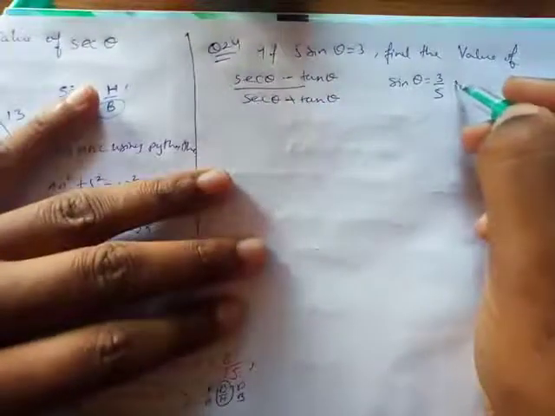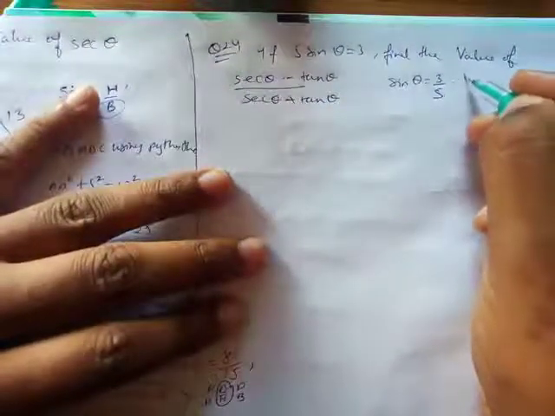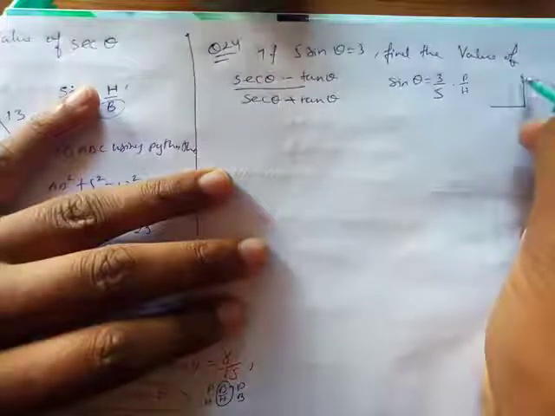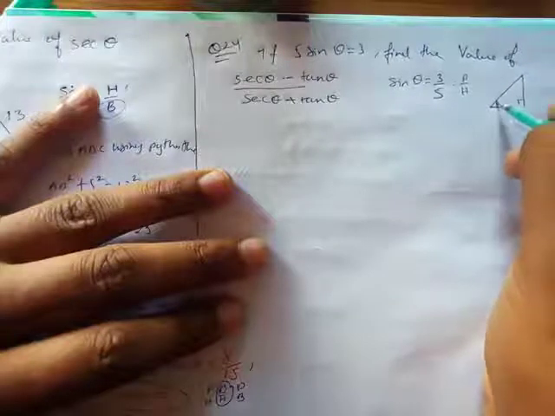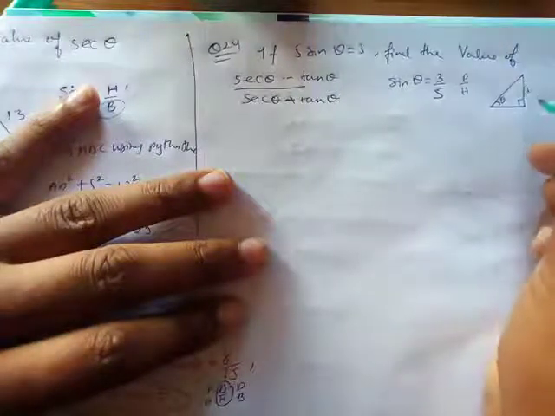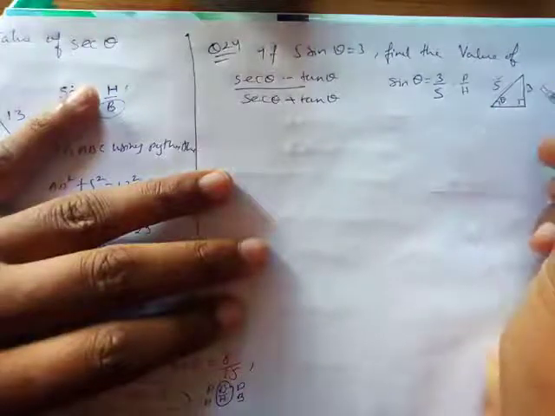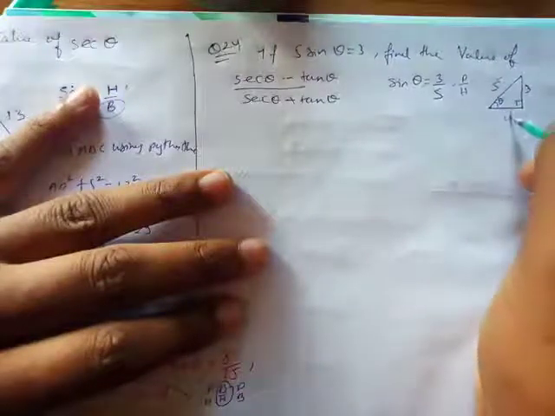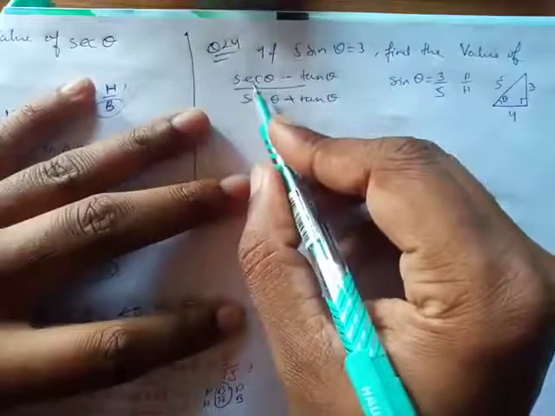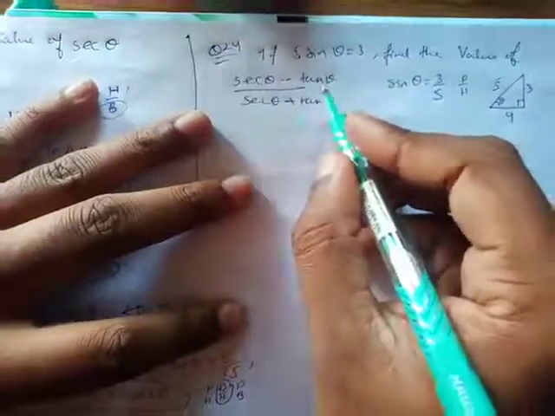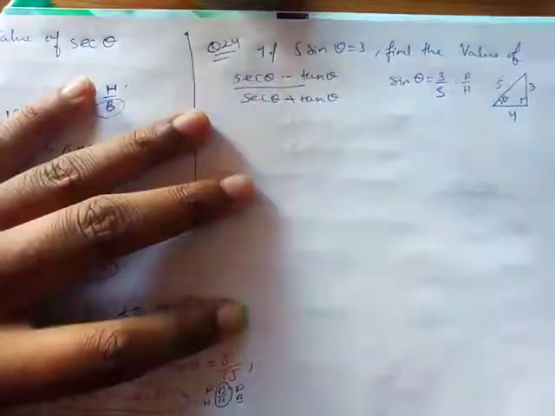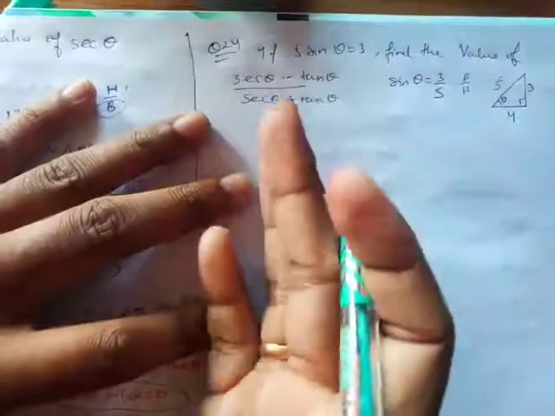So I know that sine is equal to perpendicular upon hypotenuse. Make a very small right angle triangle, and I'll take one of the angles as theta. So perpendicular is 3, that is this one, and hypotenuse is 5. When you use the Pythagoras theorem, you'll get this as 4. Okay, now it's very easy to find sec theta and tan theta. You can just put the values and get the answer.